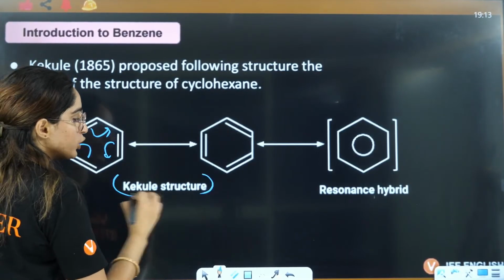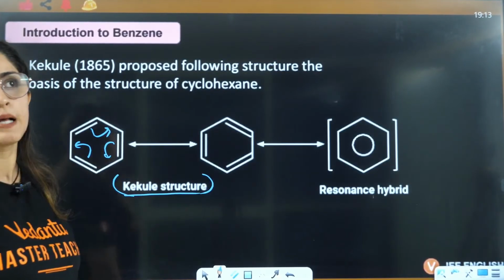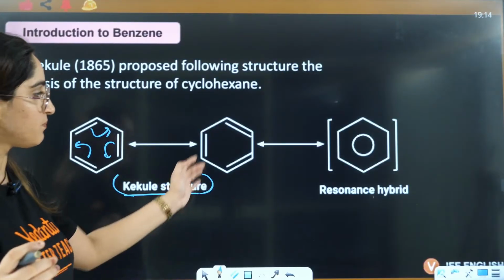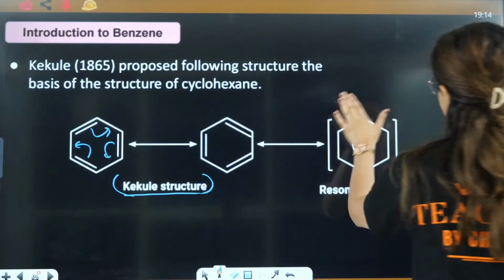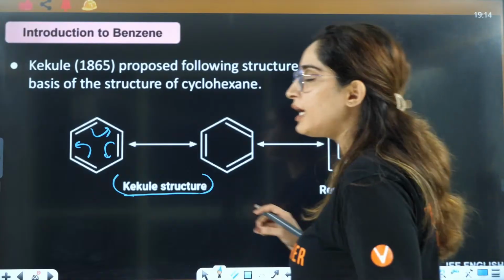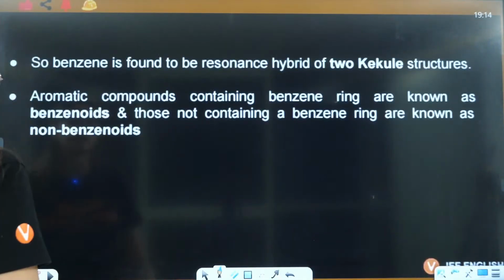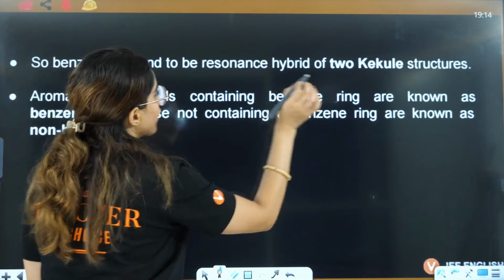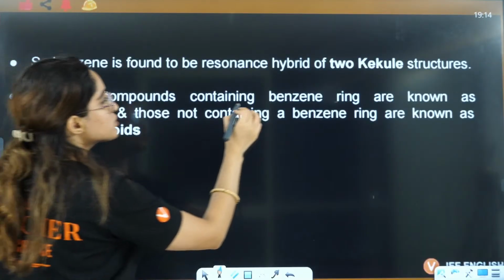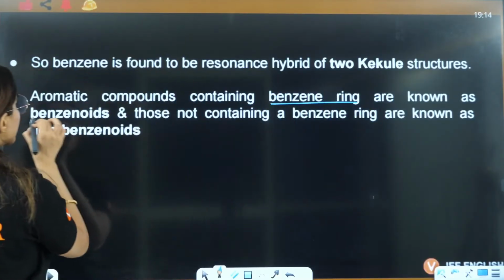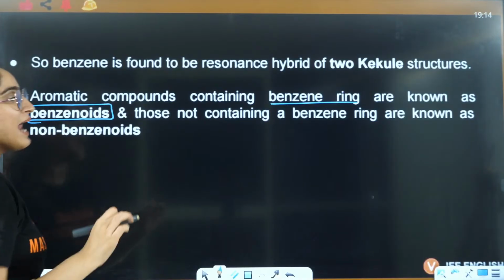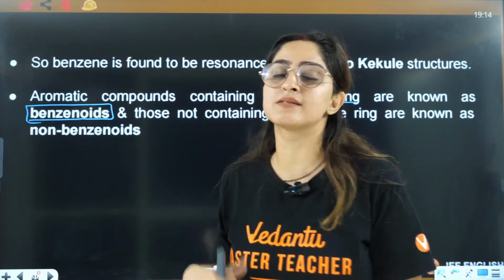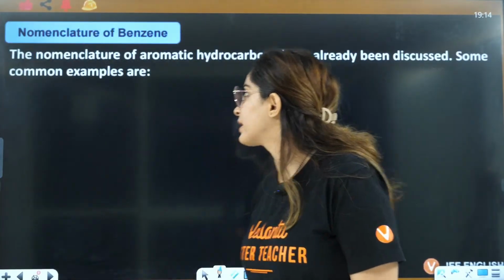These are the Kekulé or canonical or resonance structures, and it is going to form this resonance hybrid that we usually use. Now it is found to be resonance hybrid of two structures. Aromatic compounds containing benzene ring are known as benzenoids, and the ones not containing the benzene ring are non-benzenoids.